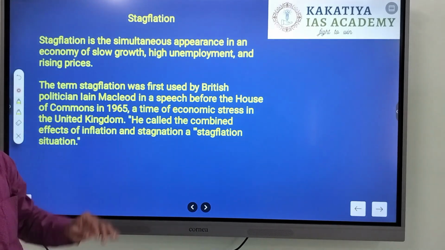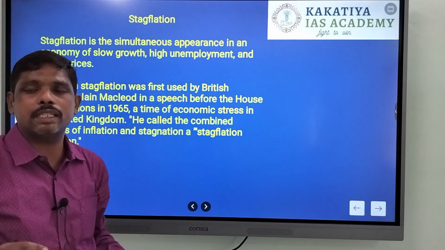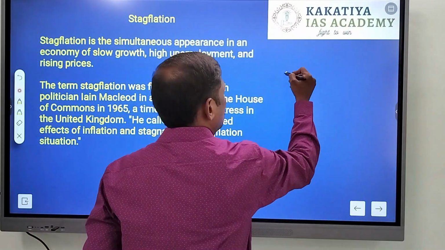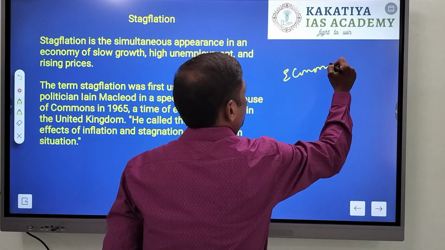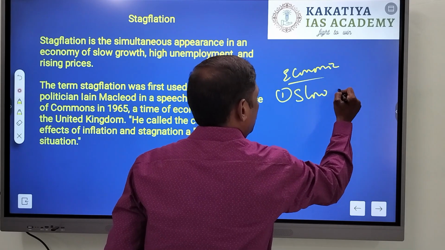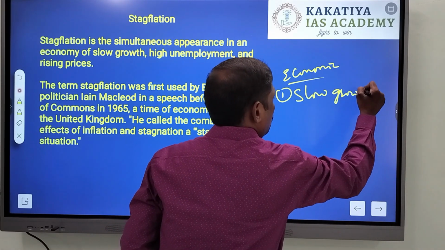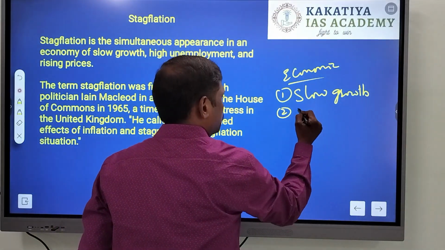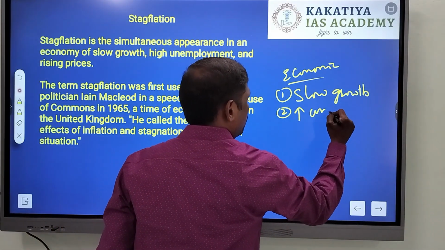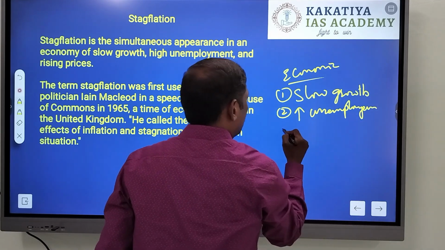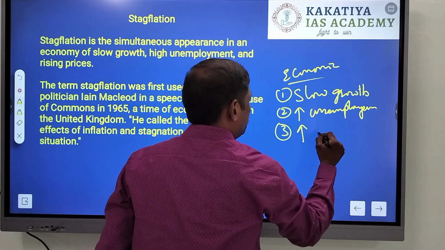Coming to the term stagflation, same as inflation, it is an economic situation where you see a slow growth of economy coupled with a steady increase in unemployment, and most importantly a rise in prices.